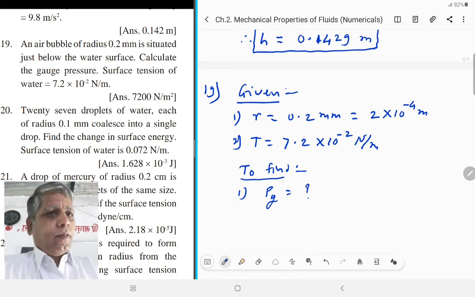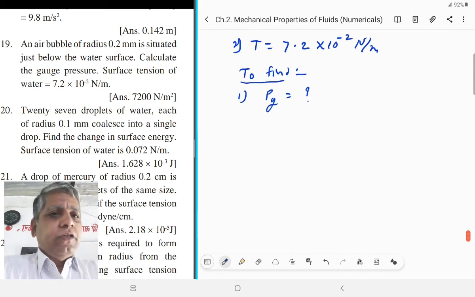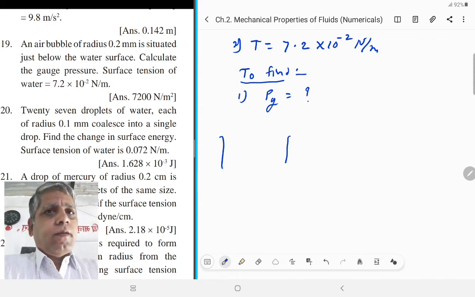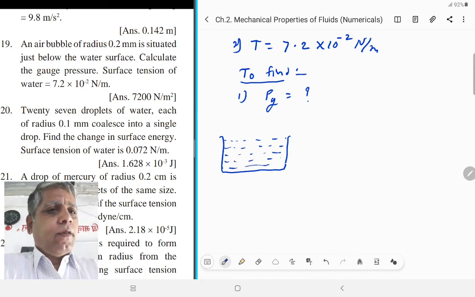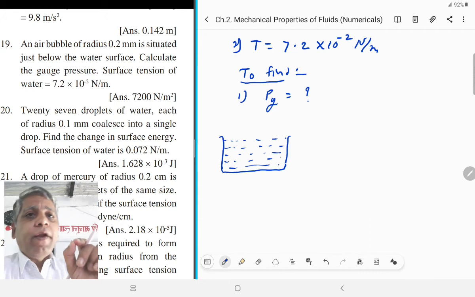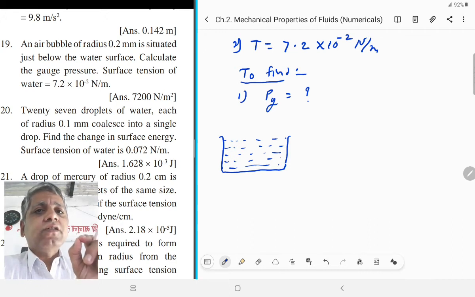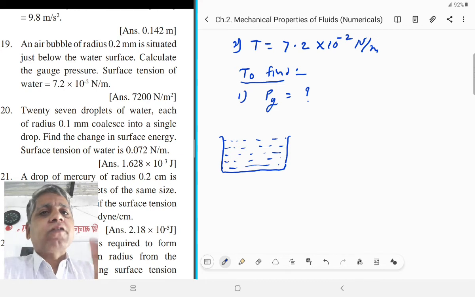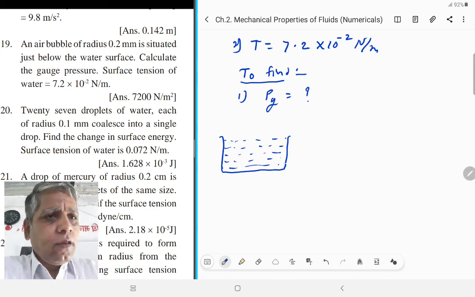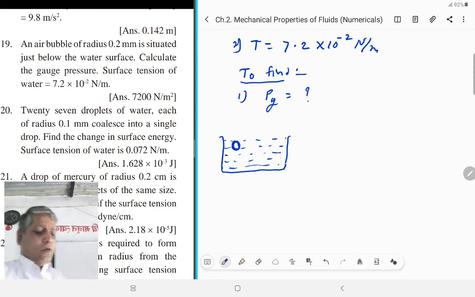Now, if we consider this is a water tank filled with water or any liquid, here an air bubble of radius 0.2 millimeter is situated just below the water surface. That means here is the air bubble, just below the water surface.